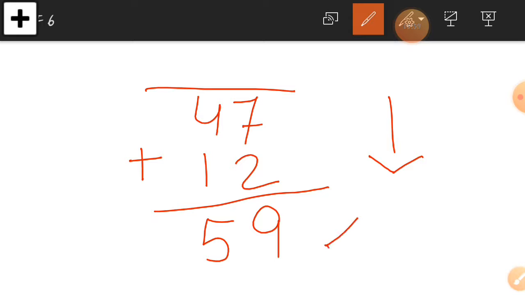Let's do this sum by adding upside. Now let's check the ones column, which is 2 and 7. So 2 plus 7 is equal to 9. Write down 9. Then in the tens column, 1 plus 4 is equal to 5.